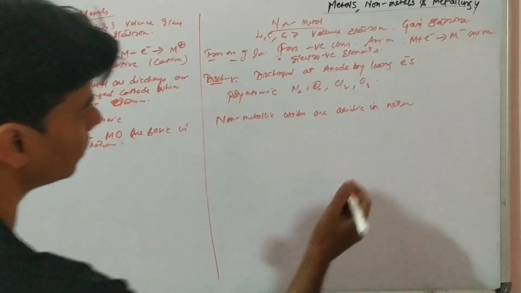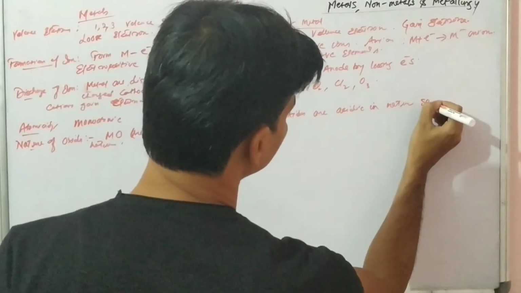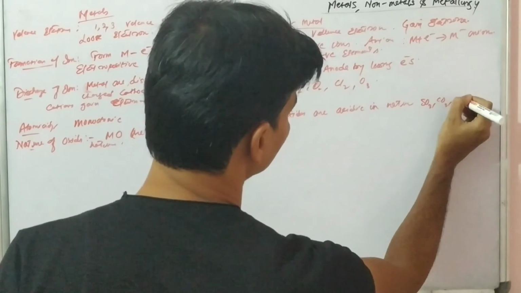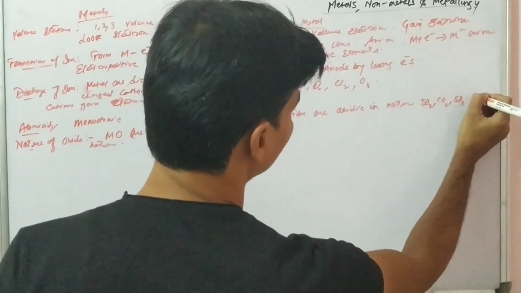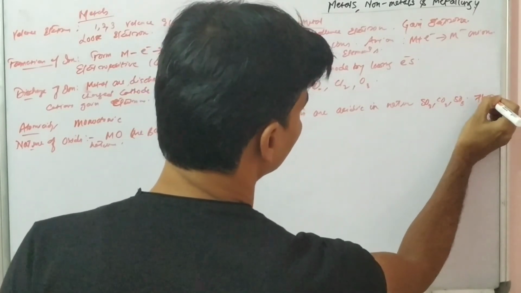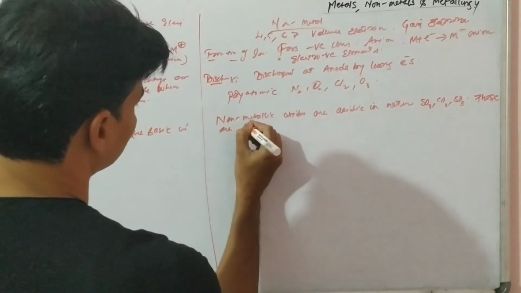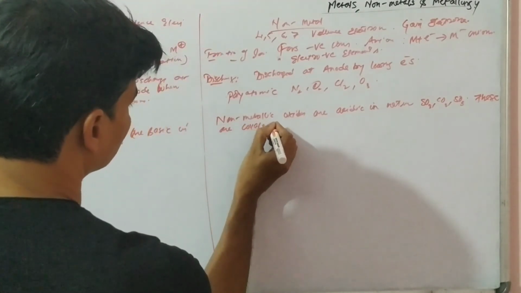And examples of non-metallic oxides: sulfur dioxide, carbon dioxide, sulfur trioxide, right? And these are covalent compounds.